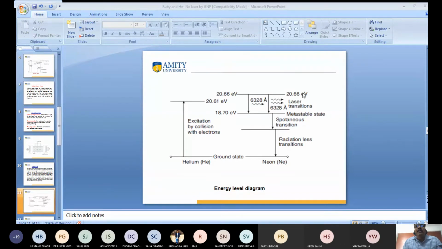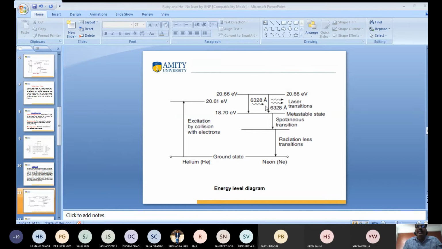This is known as laser transition. This laser is highly intense, the directionality is very high, it is very monochromatic and travels straight. So this is known as the helium neon laser.